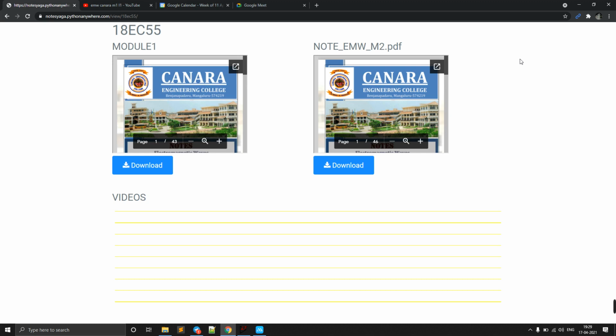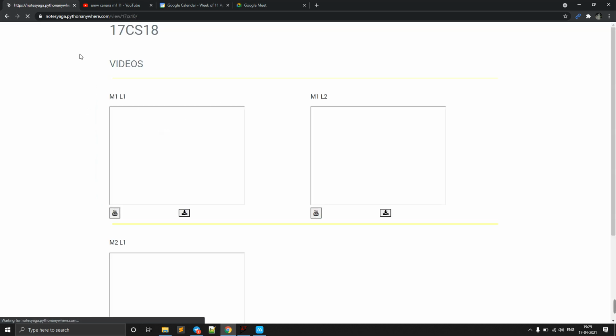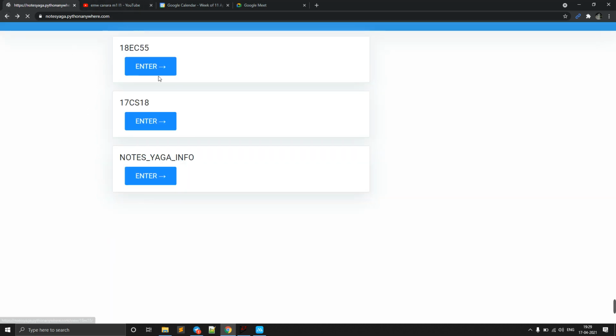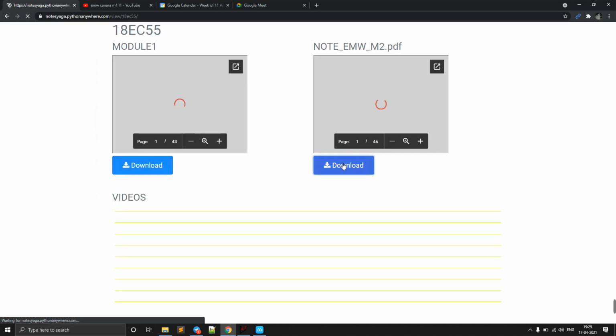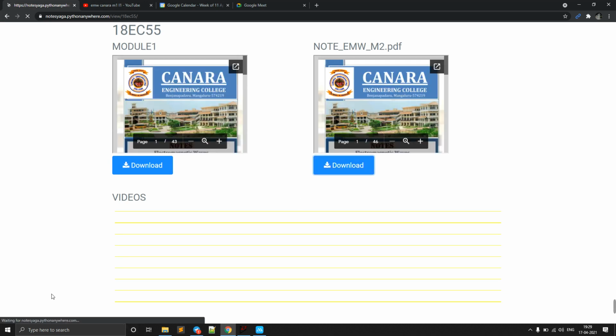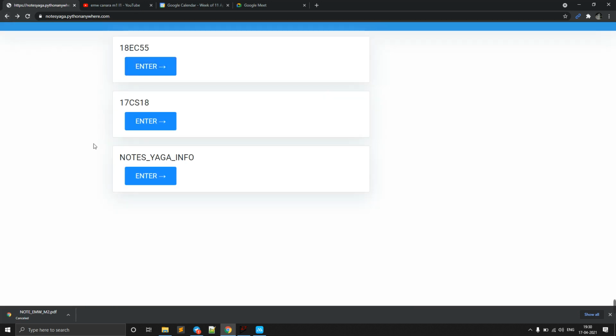It is for one subject, and if you want another subject, you just change 18EC 55 to something else, and that will create a new one just like this. This other one doesn't contain notes yet. Now this is the one-click download. If I click on this, it will start downloading the notes. Now it's loading. You see, this is a one-click download option, and it will remain forever. So this is how we can upload notes into the same subject.